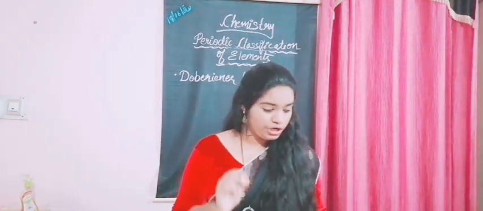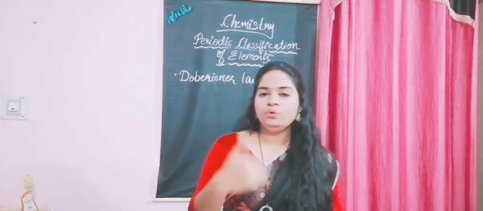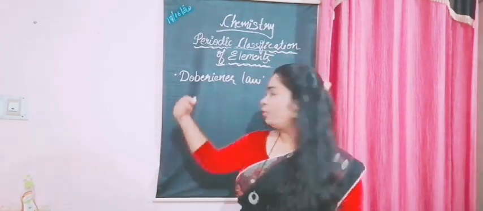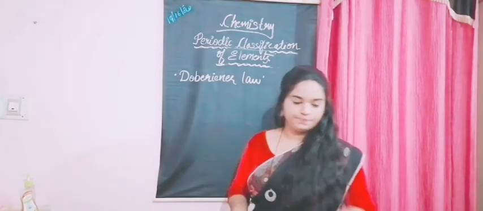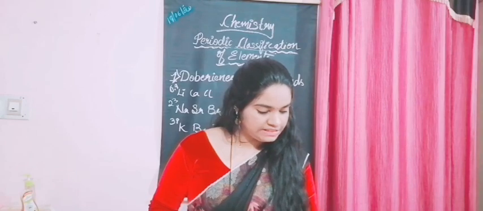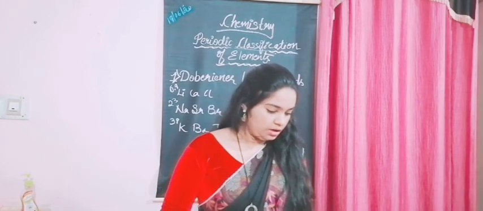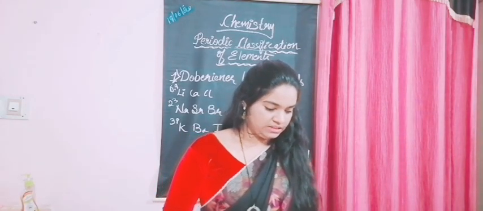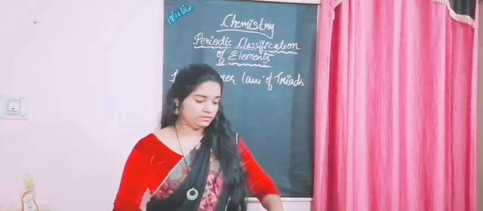Open page number 23, 24 in your textbook, and on the left side you can see a small table called Dobereiner's table, that is table 5.2. I'll draw it on the board again. As you can see in that table, nine elements are put in groups, like in boxes.